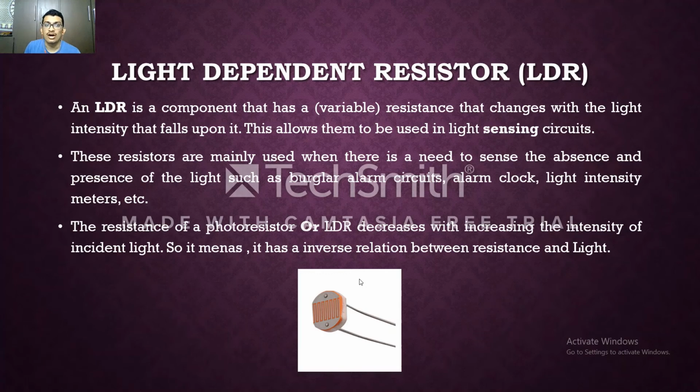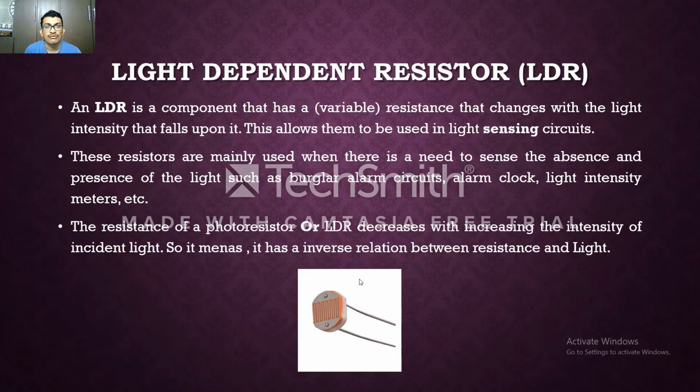Light is also an energy, which is electromagnetic energy. So when light is incident on this particular material, there will be an excitation of electrons, which means there will be a passage of electrons, and a current is flowing through it.